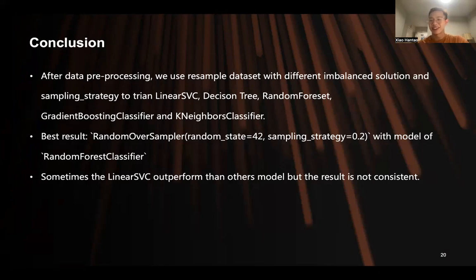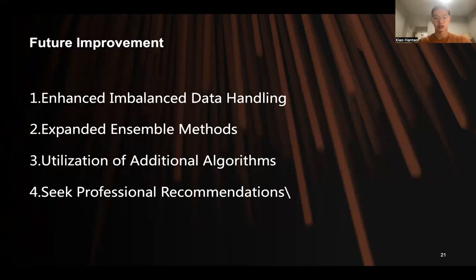And sometimes we find that the linear SVC outperforms the others, but the result is not consistent, which means that when I redo the model, it doesn't give the same result. So this is quite weird.